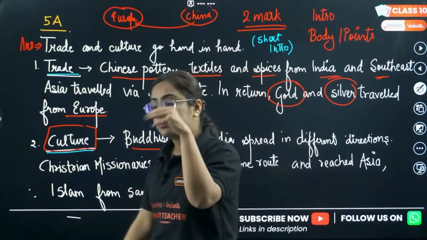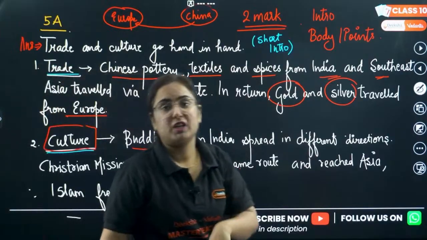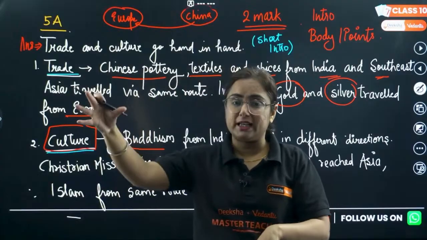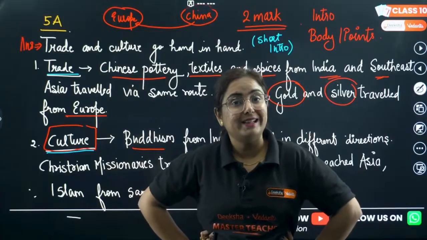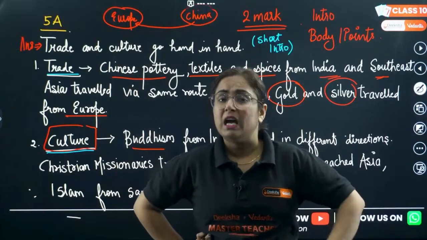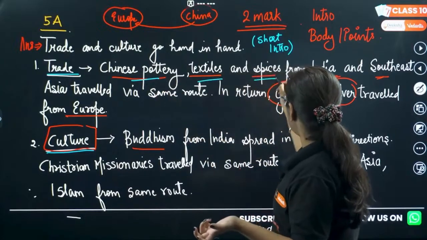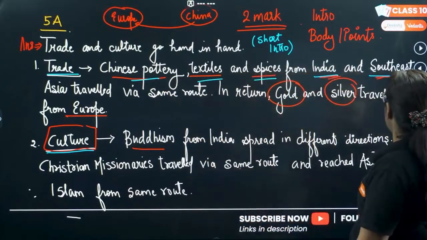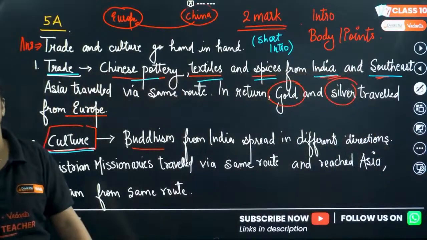If we talk about trade, as the name justifies, silk was traded. It was traveling from China to Europe, right? However, silk was not the only item being traveled. Other than that, it was Chinese pottery, textile and spices, particularly from India and Southeast Asia. It traveled via the same route towards Europe.